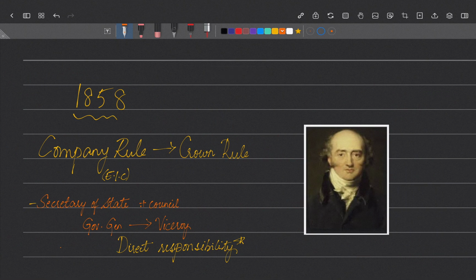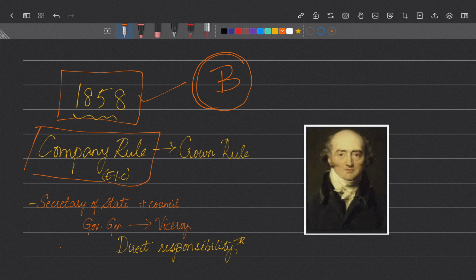So after the revolt, everything got settled and the British acquired all the power once again. But knowing this, the British government in England thought there should be some change made in the system, otherwise these revolts will keep happening. So what did they do? Till then, the company was ruling India. Like we have seen, East India Company was ruling India, right?